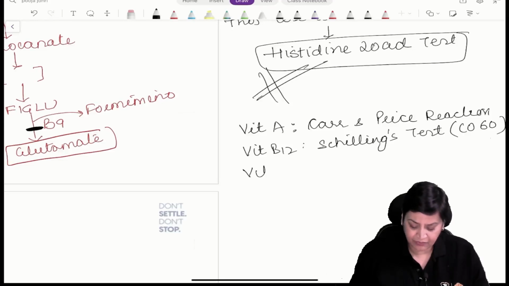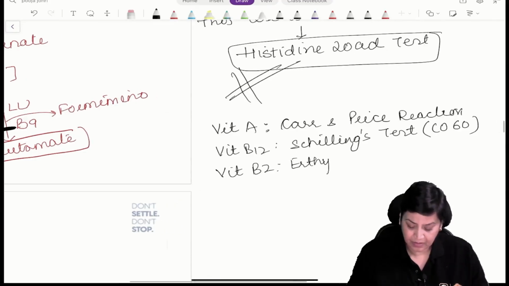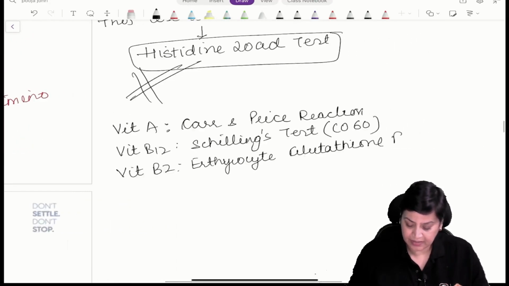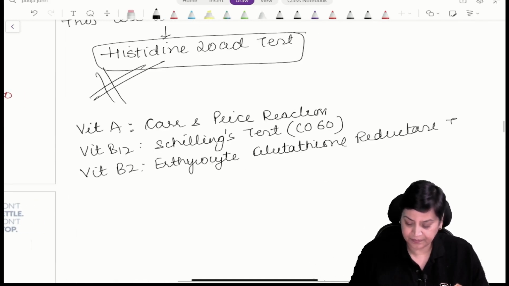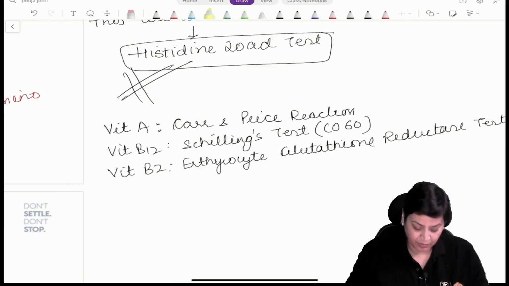And one more is there, vitamin B2. Again a very important question. For vitamin B2 we carry out the erythrocyte glutathione reductase test. This is also a very important question which is asked in the exam.